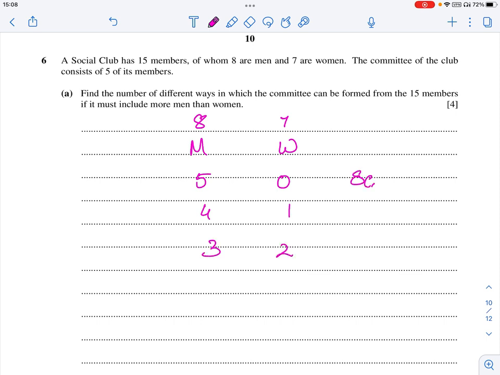So it becomes 8C5 times 7C0, 8C4 times 7C1, 8C3 times 7C2. This is 56, this is 490, this is 1176. Add them all, 1722.